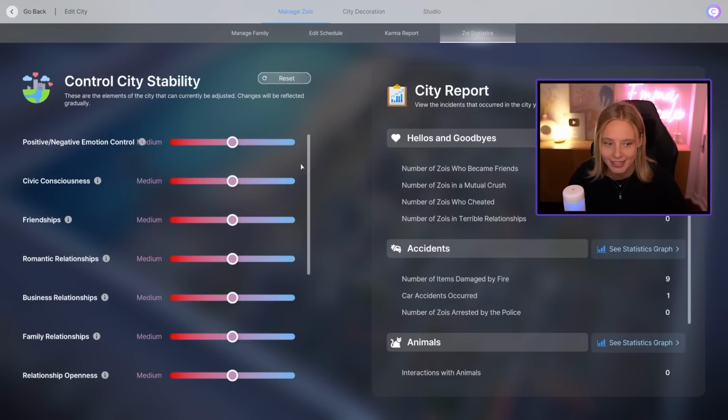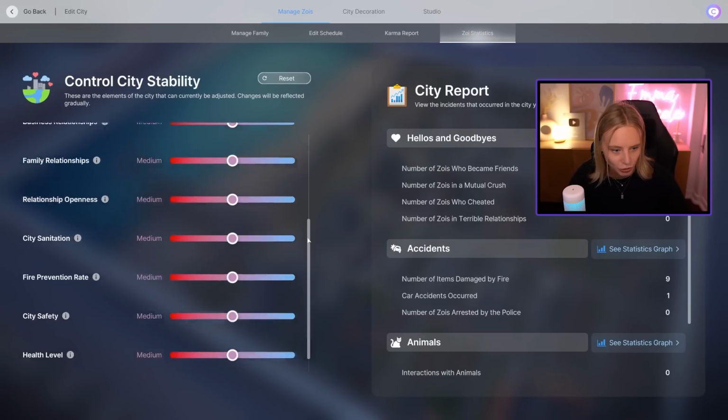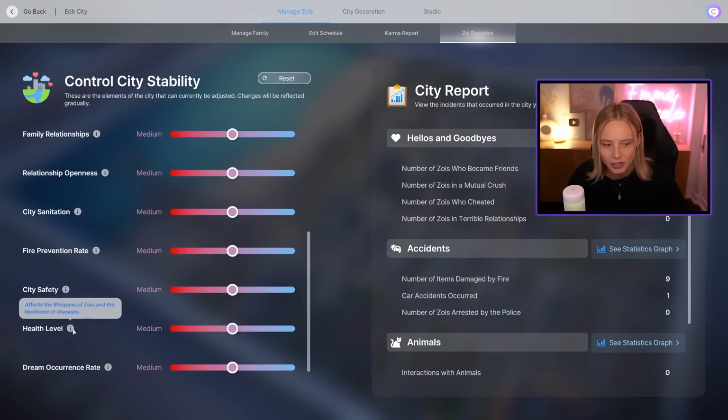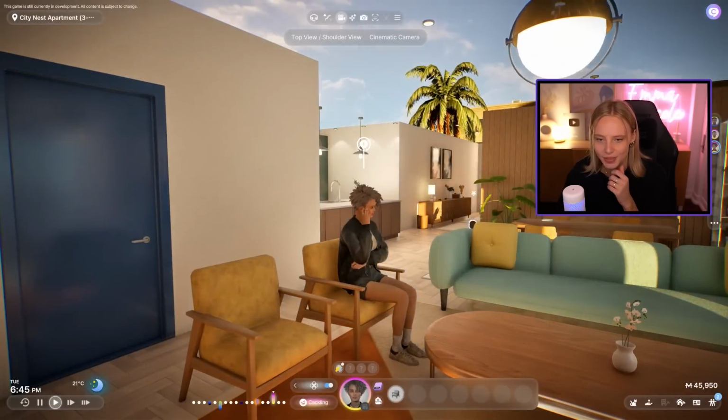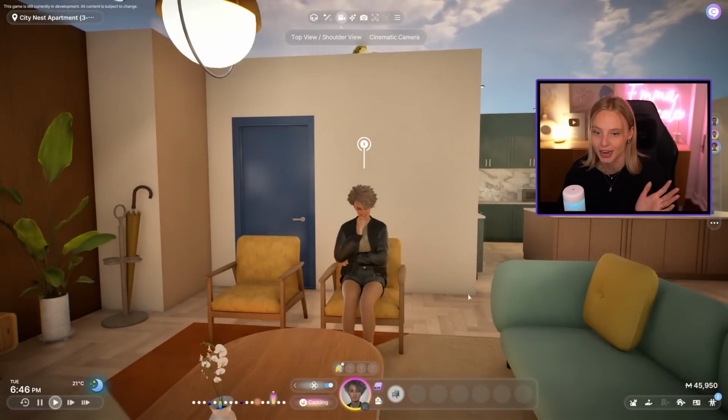If we go into Zoi statistics and scroll down to health level, so affects the lifespan of Zois and the likelihood of diseases, it is currently set to medium. I'm gonna do a whole other video on what happens when everything goes wrong in inZOI, and all of this is gonna be in the red. But for now, I kind of just want to set it to something normal and see what could happen.